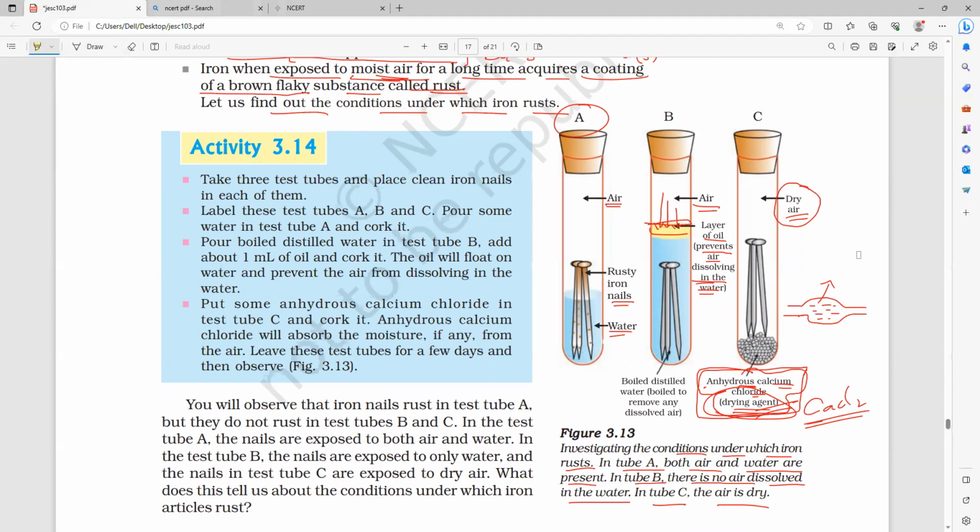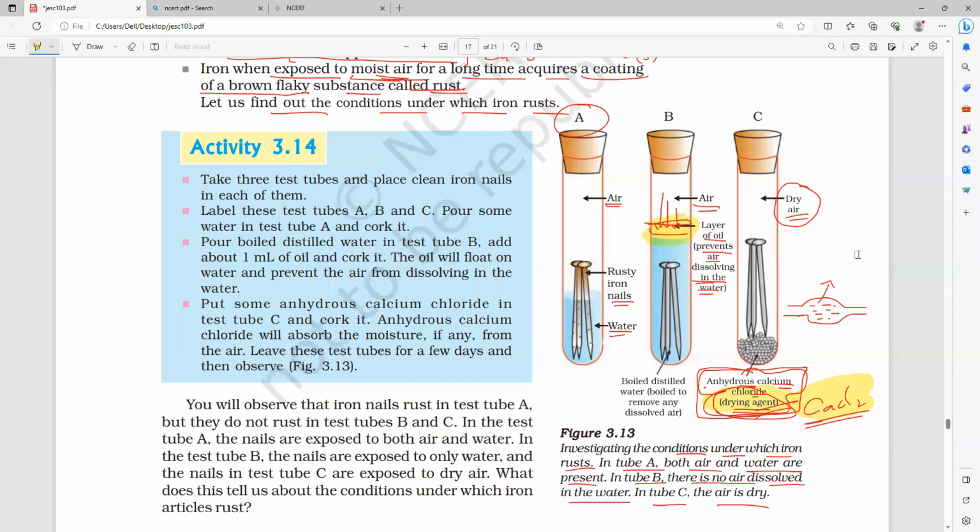In test tube B, air is present, but oil is a protective layer which does not allow the air to dissolve in the water. Am I right or wrong, everybody? Yes, please. So in test tube B, no corrosion. In test tube C, whatever moisture is present will be absorbed by the drying agent, calcium chloride. So only dry air is present, no moisture is present.